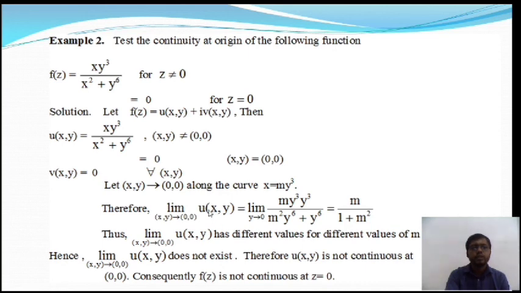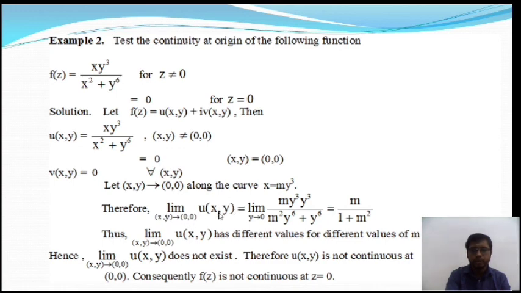Along the path x y tends to 0, that is, as z tends to 0, x y tends to 0. So we'll take x is equal to m y to the power 3. This is actually a curve, and this curve also passes through the point 0 comma 0, that's the origin. So now, therefore, limit x y tends to 0 comma 0 of u of x comma y.